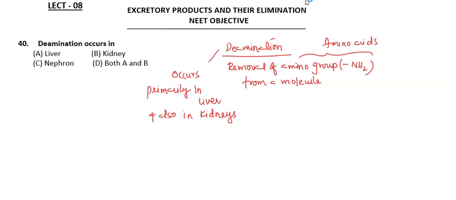The ammonia will later get converted to urea and be excreted, and that takes place in the liver. So deamination takes place in liver and also in kidney. So here both A and B will be the right option. I think there is a key mistake in the material, so I request you to change the key to D.